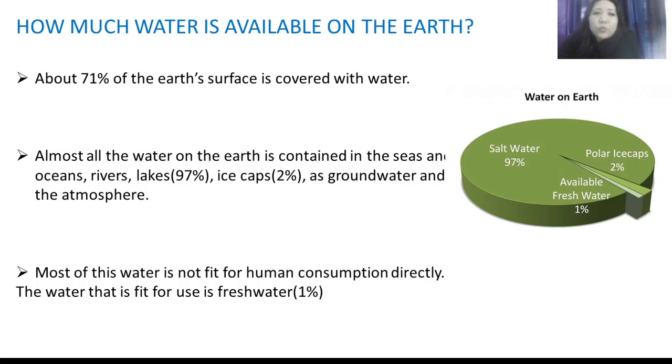Most of this water is not fit for human consumption. That is, we cannot consume it directly, whatever water is available on the earth's surface. The water that is fit for our uses is fresh water, which is only 1% of the total available water on the earth's surface. And the water that we can use for drinking, we call potable water.